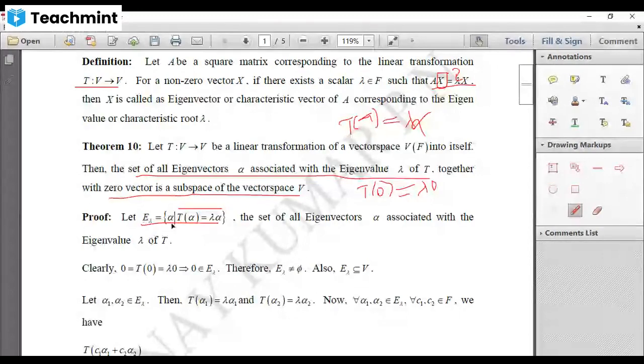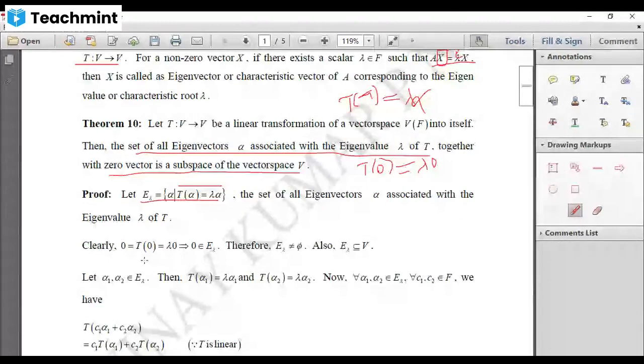But 0 belongs to this provided we can write T of 0 as lambda 0. So you are saying instead of alpha, 0. So 0 belongs to this if T of 0 is lambda 0. Yes, we know that T of 0 is nothing but 0, but that can be written as lambda into 0. We have written. So this condition is satisfied. Hence, 0 belongs to E lambda. Therefore, E lambda is non-empty.